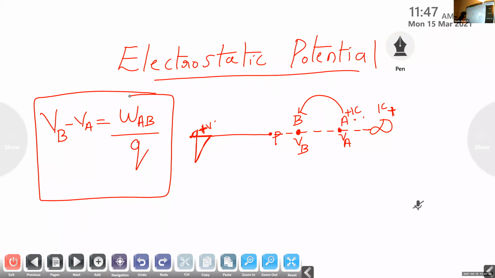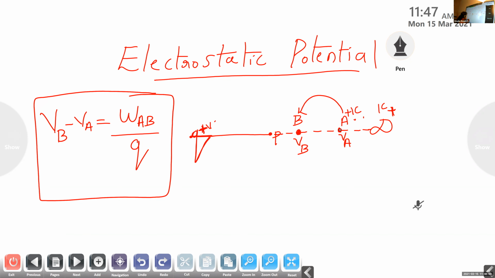And this work done is stored in the form of potential energy. Suppose you are considering 2 points in the electric field, A and B. The work done is the potential energy stored at those points, that is, the potential energy corresponding to the point A is VA and to the point B is VB respectively.